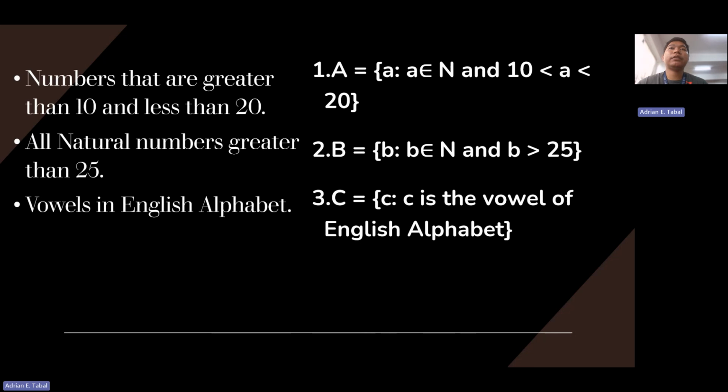So for number 1, A colon, A is an element of a natural number, and A is greater than 10 but less than 20. For number 2, all natural numbers greater than 25. So B colon, B is an element of a natural number, and B is greater than 25. Vowels in English alphabet. So C colon, C is a vowel of the English alphabet. So you just write the statement if it is for a statement.